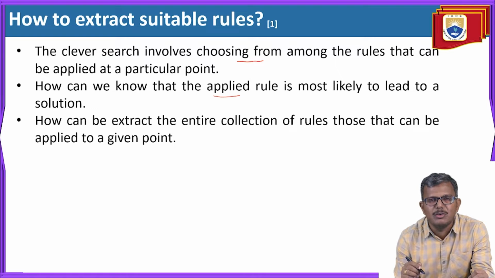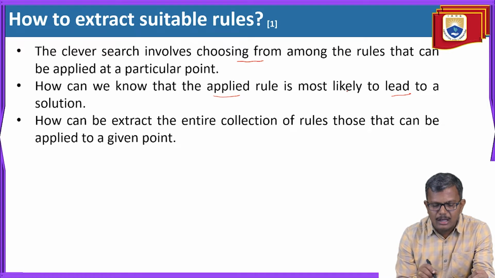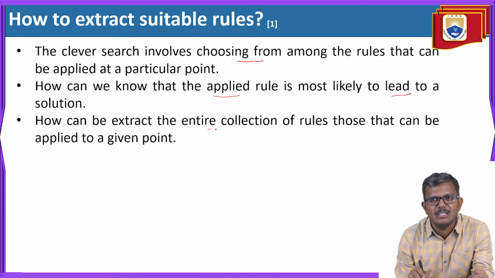We cannot guarantee that, right? Why? Because sometimes, until you apply the rule and see the result of that application, you cannot say that you are moving towards the goal state. This also comes into the picture, not as a primary duty, but we can say some complications. The first complication is how we are going to identify a particular rule from a given list of rules, and how can we confirm that the application of such a rule is leading us to the solution? And how can we extract the entire collection of rules that can be applied to a given point? That is also important.